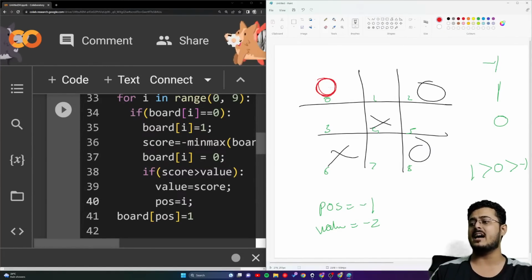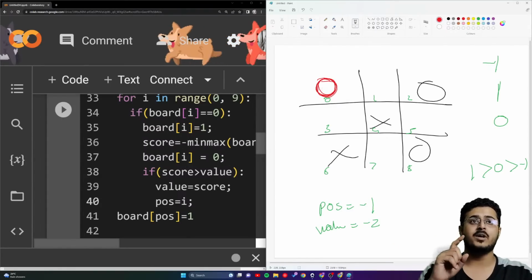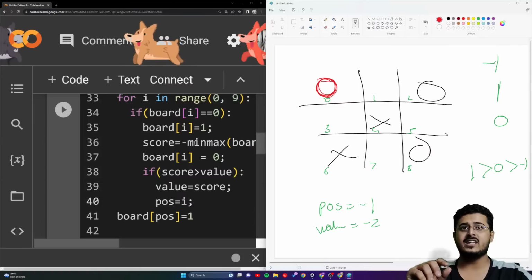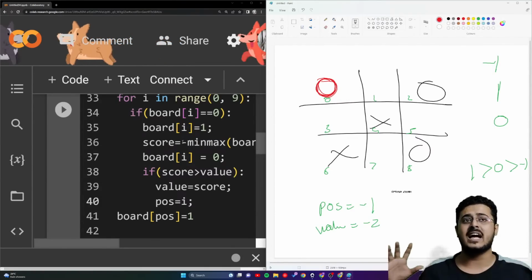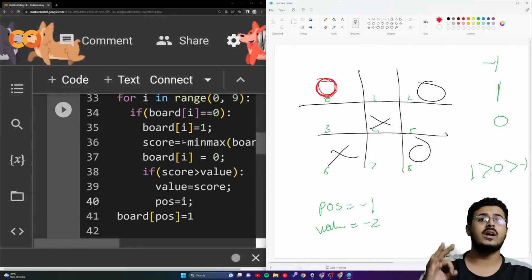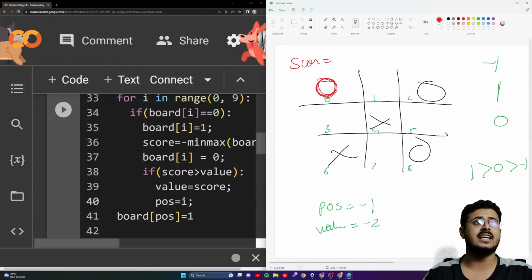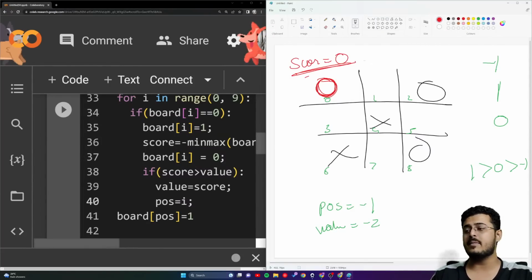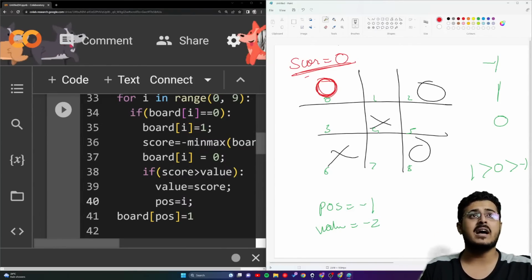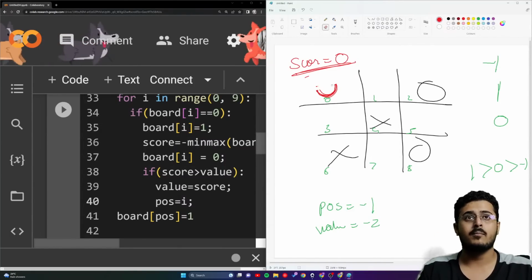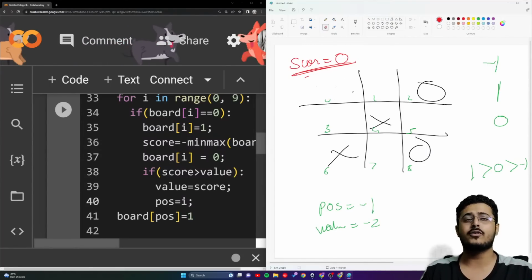What will be the min-max value that I will be able to get if I put my O right over here? As you're able to see, board[I] is equal to 0. I put my O at the first position, and then I calculate a score, the min-max value that I'm able to get if I put my O right over here. Once I get the score, let's assume the score that I get via the min-max algorithm is 0. Then I'm removing my O from here, board[I] is equal to 0, as you're able to see. I'm removing my O from the first position.